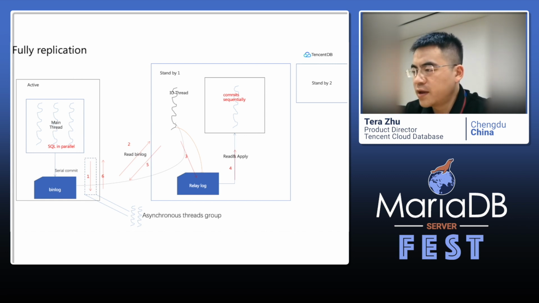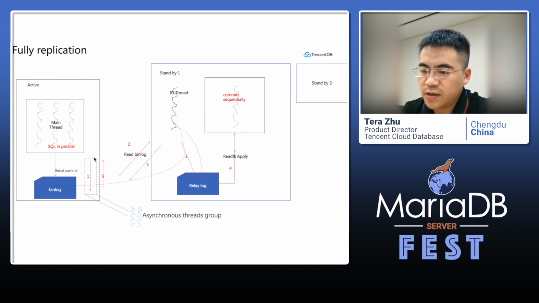But the drawback of full replication is that there might be a lot of delay to complete a transaction. So we did a little work here. We have a synchronous thread here.